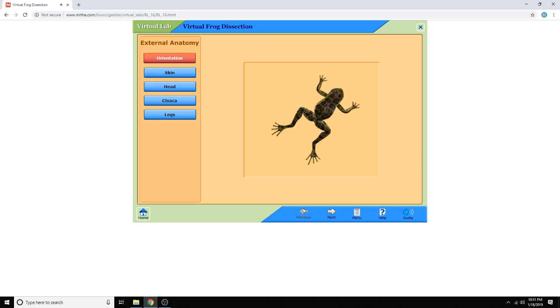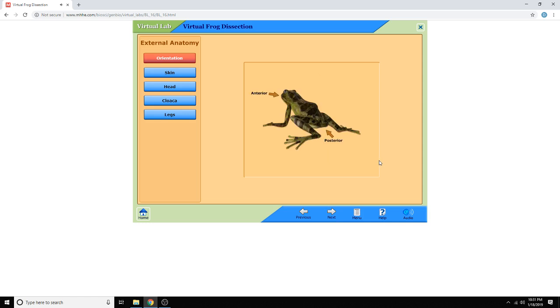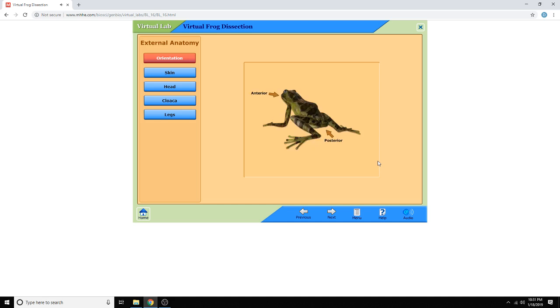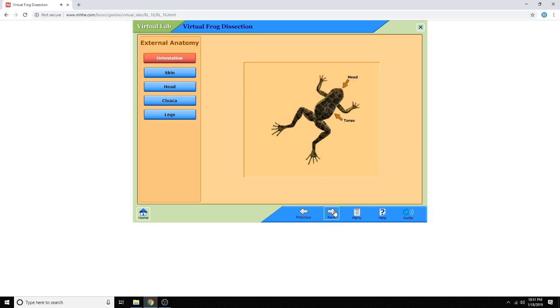Three sets of terms are used to locate different body parts. These sets of terms are dorsal and ventral, anterior and posterior, and head and torso. Dorsal refers to top or back, while ventral refers to bottom or stomach side. Anterior means towards the front or head end, while posterior means toward the tail or rear end. Head refers to the front or anterior region, while the rest of the body is called its torso.